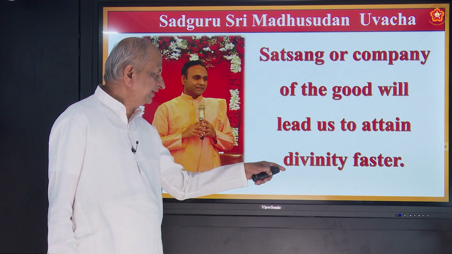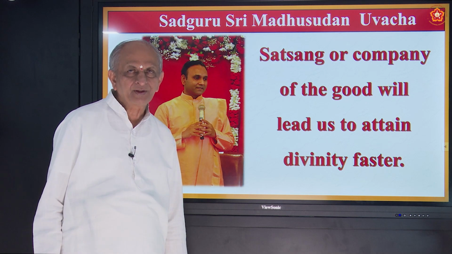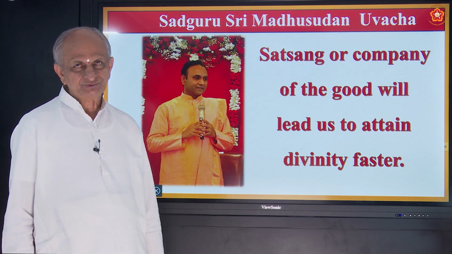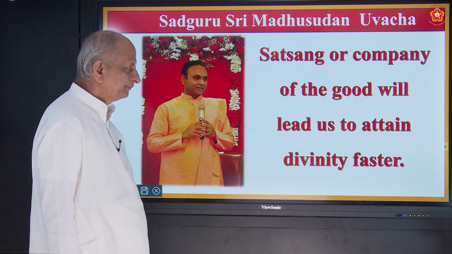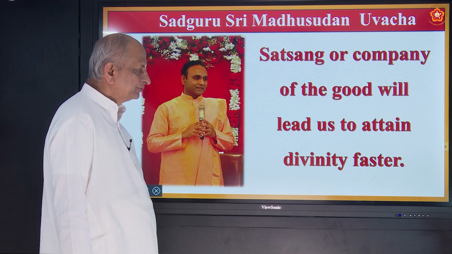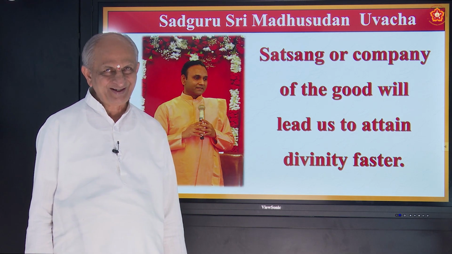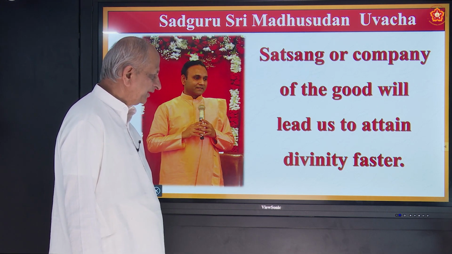So Jivan Mukti can be got. First and foremost thing is we must have satsang. What does satsang mean? Company of the good. Always try to be in the company of the good, who speak good, who think good, who read good, who write good, and all. Correct? So that is what Sadguru Sri Madhusudan Sai says.